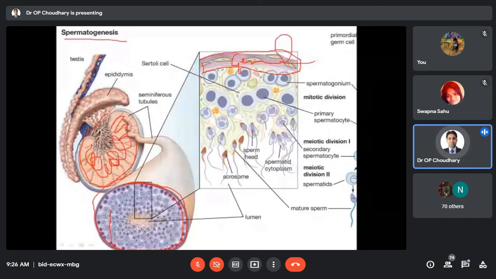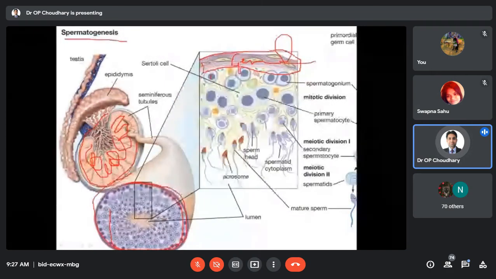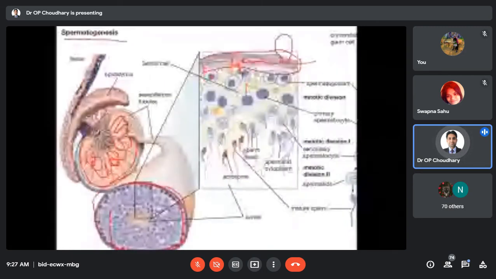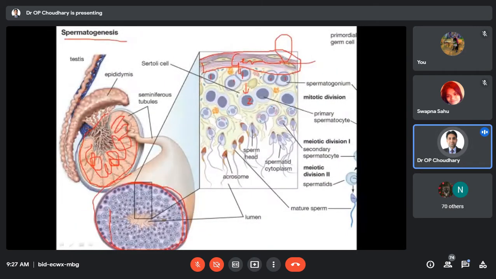This basement membrane usually bears an epithelium called the germinal epithelium, and the first step of this germinal epithelium is to produce the spermatogonium. You can see here, these are the rounded cells. Then there will be mitotic division. By the mitotic division, the second step is the formation of the primary spermatocyte. Okay.